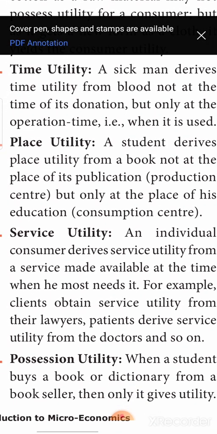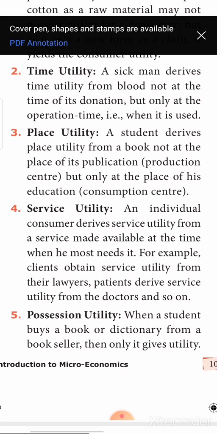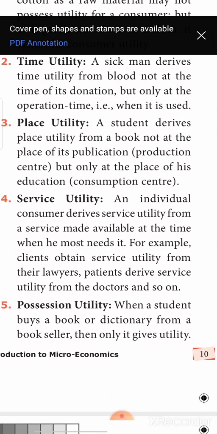Next is service utility. Service utility means the service of a doctor or a lawyer or a teacher. See, for example, there are many lawyers and doctors available around us. Are we utilizing their service at all times, or only when we need their particular service?